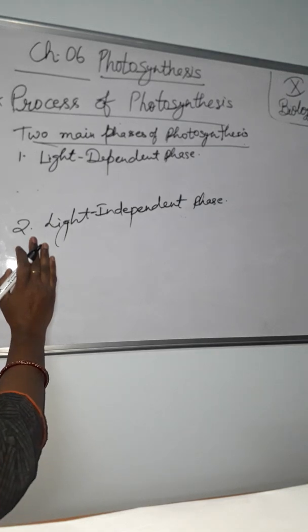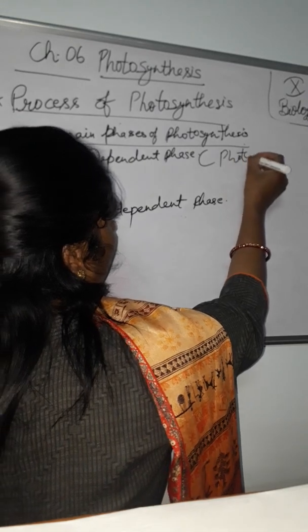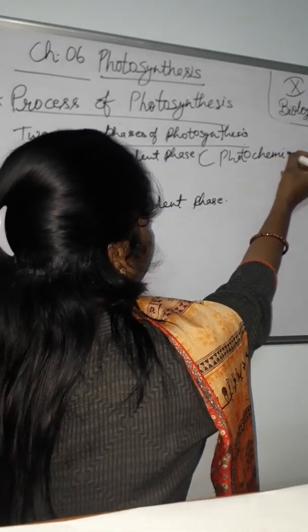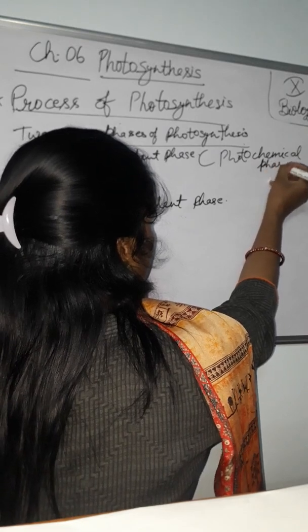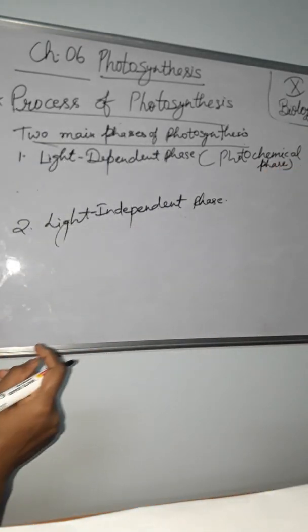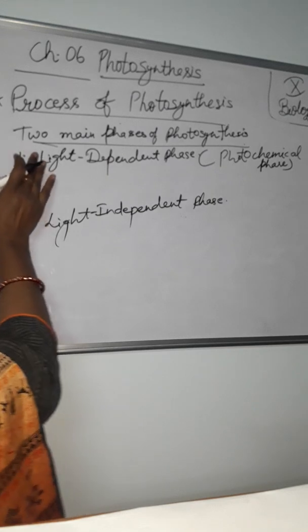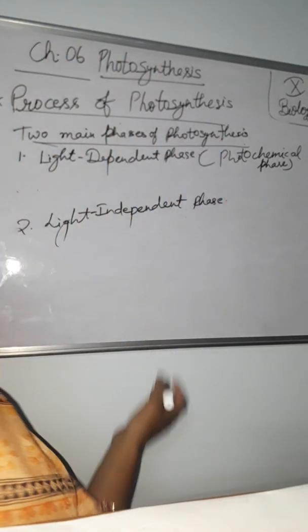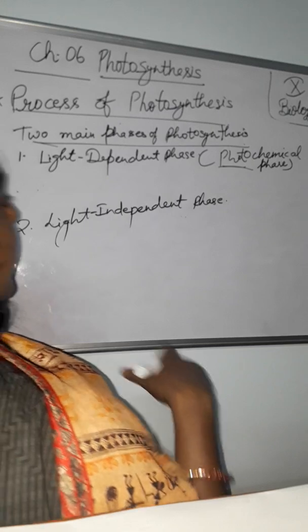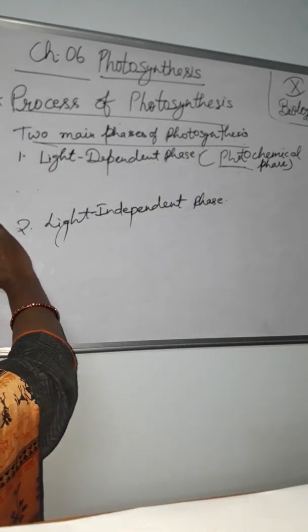The light dependent phase is also called the photochemical phase. In this phase, light plays a key role. A series of chemical reactions occur in very quick succession, initiated by the light, and therefore the phase is called the photochemical phase. Why? Because it occurs in the presence of sunlight. Photo means light here, and chemical changes occur in the presence of light, so it is called the photochemical phase.